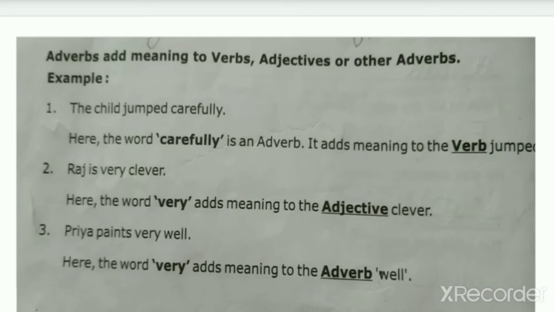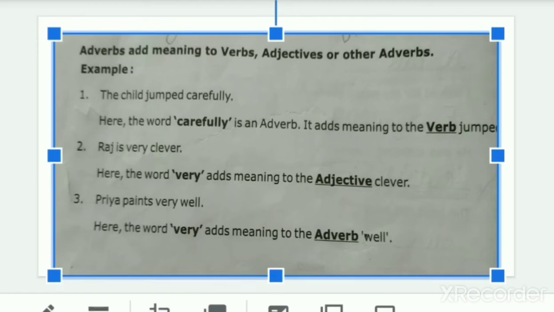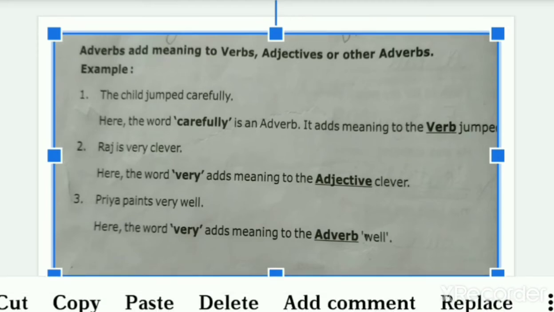Simply you can say, carefully is an adverb because it is indicating how the child has jumped, so it is an adverb of manner. And carefully has "ly" at the end, so it is an adverb. It adds meaning to the verb jumped, right?